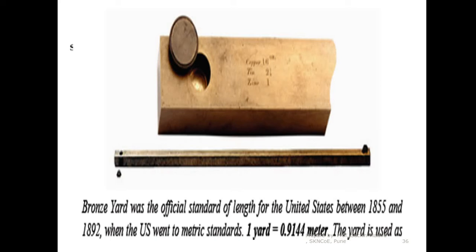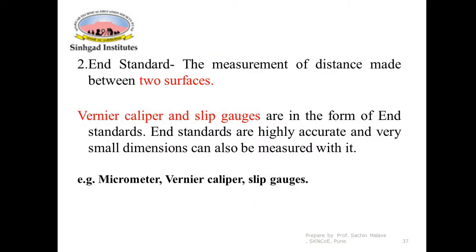If you see, there are lines. This is a transverse line. One gold plug will be inserted here, another gold plug will be inserted here, and the distance between the transverse lines of the gold plug here and the gold plug here will be called 1 yard. This was as far as the line standard was concerned.